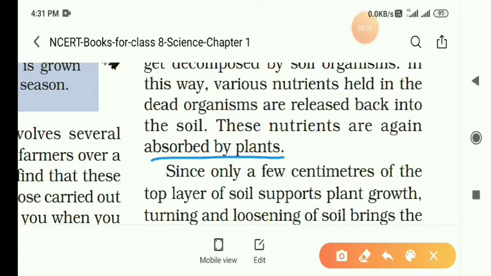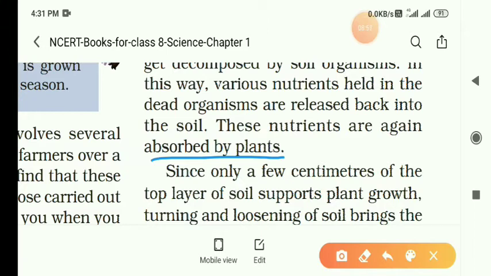Only a few centimeters of the top layer of the soil supports plant growth. You know that there are layers in the soil: top layer, middle layer, and bottom layer. The top layer is only a few centimeters.